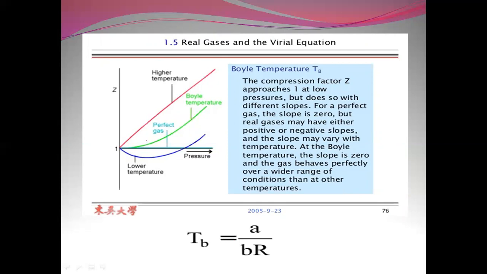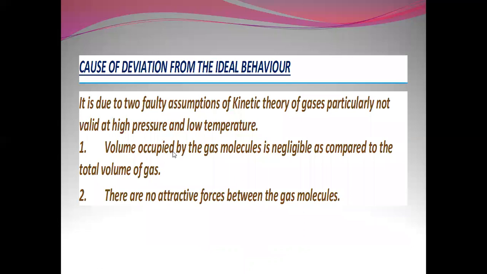You can see the graph over here. So this is called Boyle's temperature: the slope is 0 and the gas behaves perfectly over a wide range.